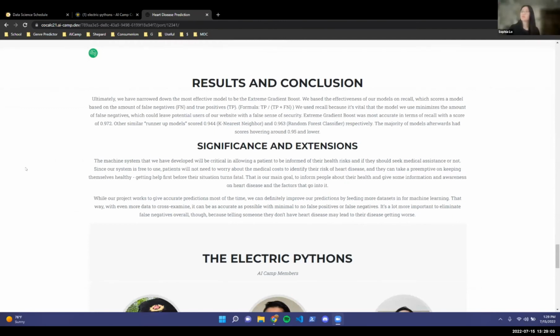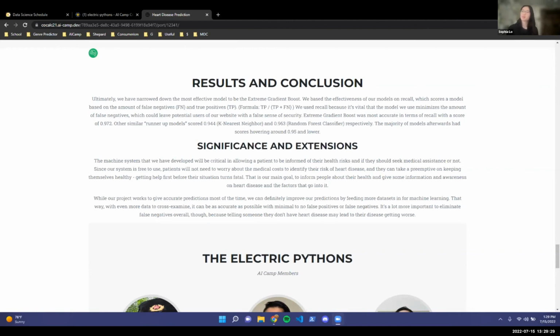So ultimately for our results, we narrowed down the most effective model to actually be the extreme gradient boost. And we base that effectiveness on recall, which we've mentioned before. It's just how many true positives there are compared to how much you could have actually gotten right, which is very important.